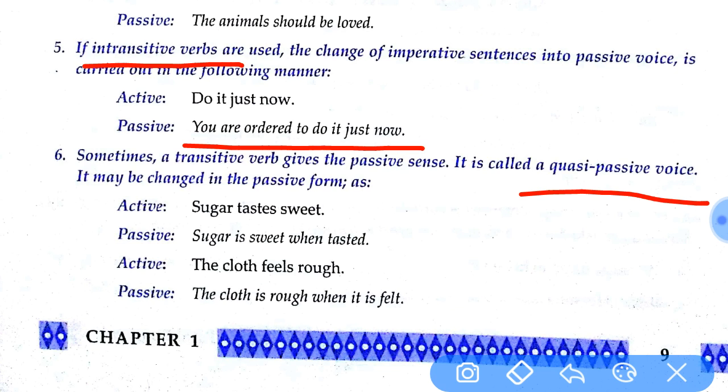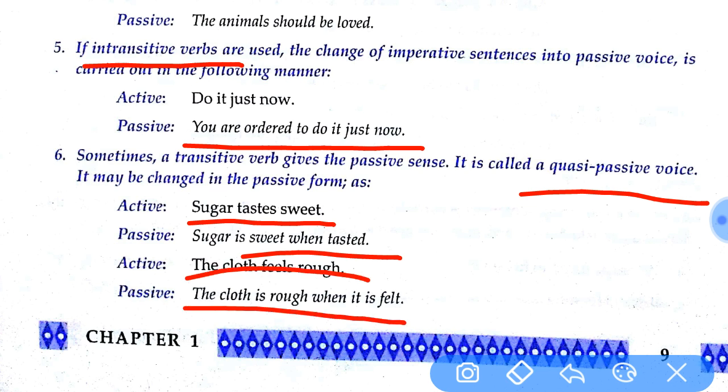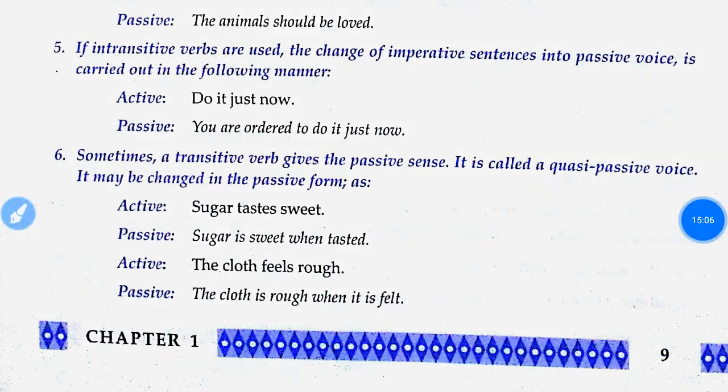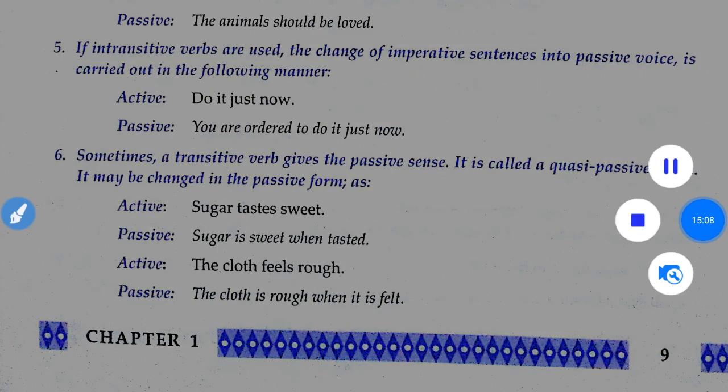Sugar tastes sweet. It's already in the active voice, and we feel as if it is changing into passive voice. We feel sugar is sweet when tasted. This is the quasi-passive voice form. And then, the cloth feels rough. So the cloth is rough when it is felt, when it is touched. That's what it means, quasi-passive form.